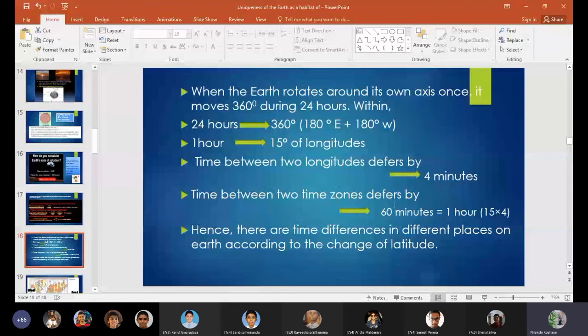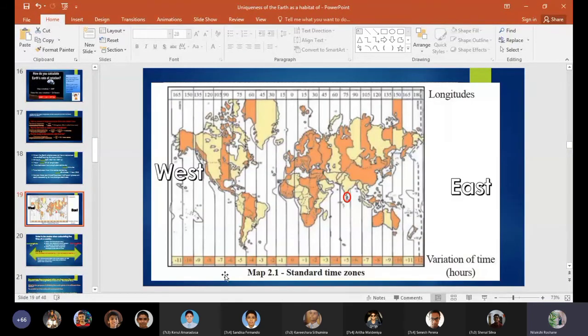Here there is a map 2.1, standard time zones. In this map you can find the longitudes and the variation of time. This part we call the Eastern Hemisphere, and the other part, North America and South America, these continents are located in the Western Hemisphere. So where is Sri Lanka located? What's the time zone of Sri Lanka?